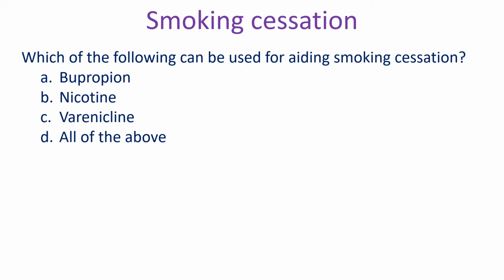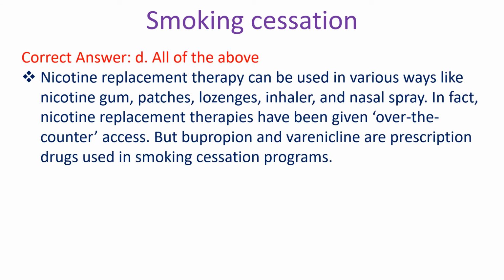Which of the following can be used for aiding smoking cessation? A. Bupropion, B. Nicotine, C. Varenicline, D. All of the above. Correct answer D. All of the above. Nicotine replacement therapy can be used in various ways like nicotine gum, patches, lozenges, inhaler, and nasal spray. In fact, nicotine replacement therapies have been given over-the-counter access, but bupropion and varenicline are prescription drugs used in smoking cessation programs.